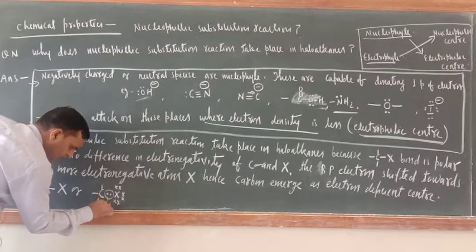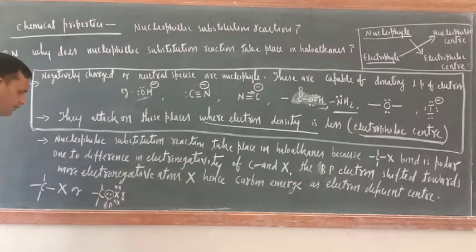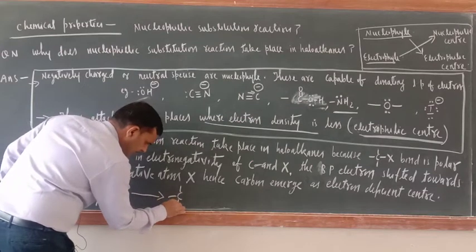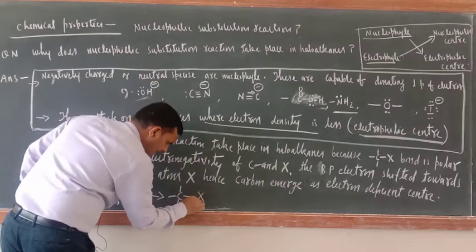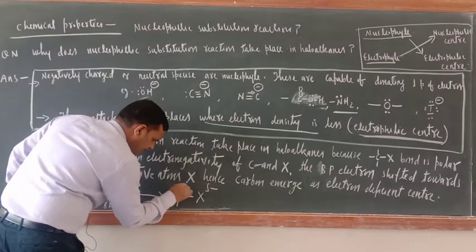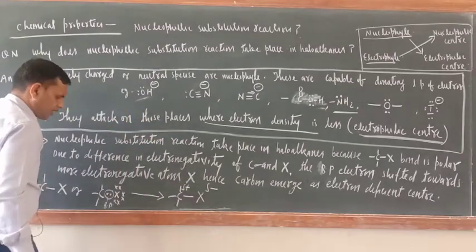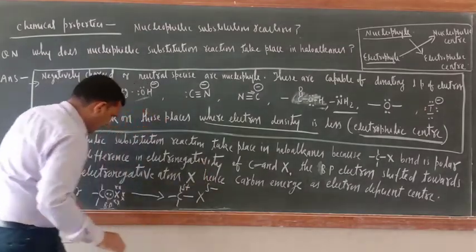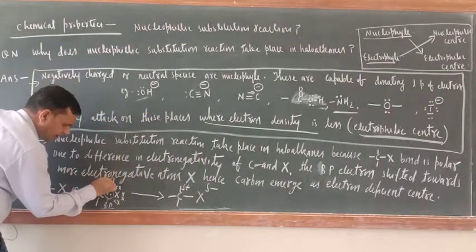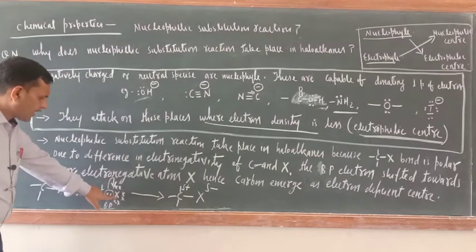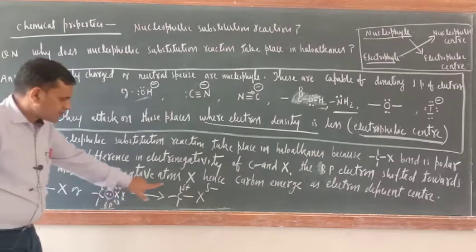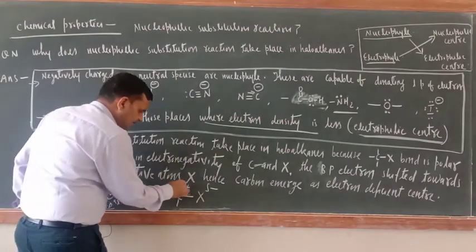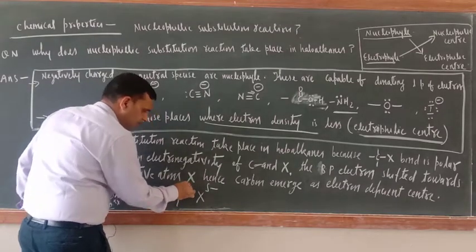This is bond pair electron. What is this one? Bond pair electron. So here what would be there? C, this, and this one is X. This is slightly negative. This is slightly positive. Are you getting my point or not? Since X is more electronegative, that is why these bond pair electrons shifted toward the X. So now X is having slightly negative charge and carbon is having slightly positive charge.